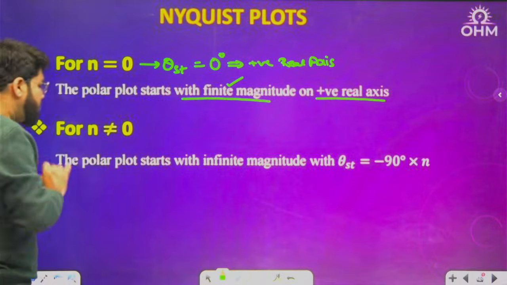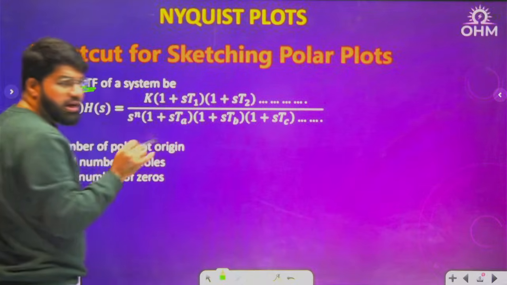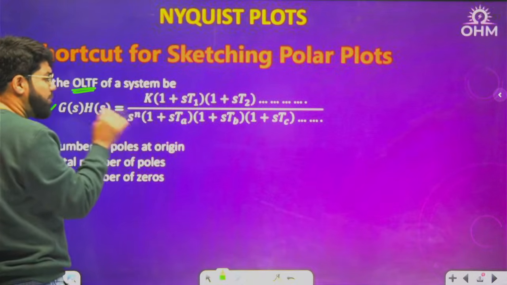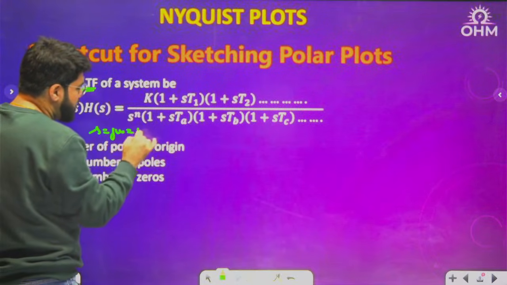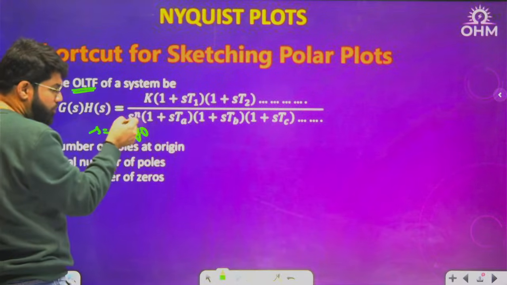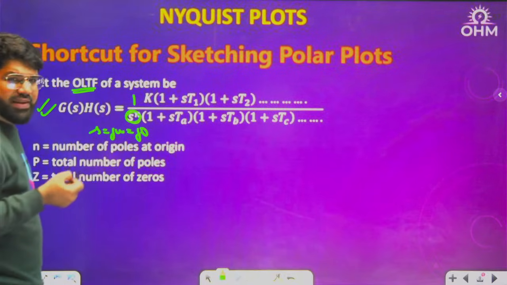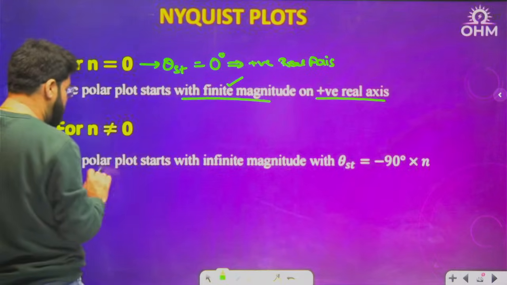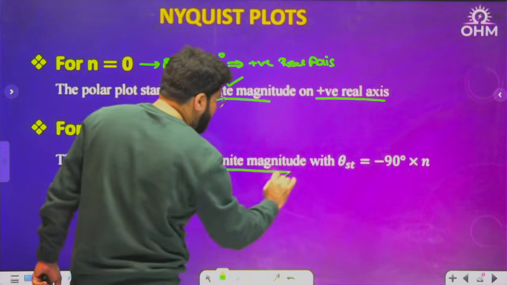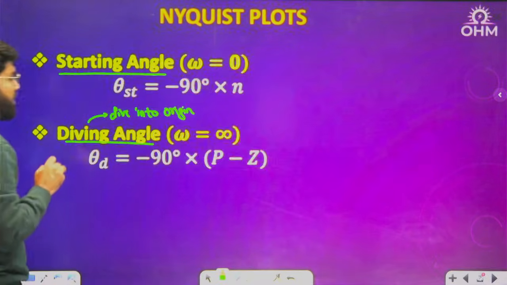But for n not equal to 0, that means poles at origin. Whenever you put s equal to j omega, with omega equal to 0, so s equal to 0, then in the denominator you get 0, 1 upon 0, infinity. So always the magnitude will be infinity. So if n not equal to 0, the polar plot starts with infinite magnitude, with the starting angle based on the number of poles. That is what happened in our previous case.